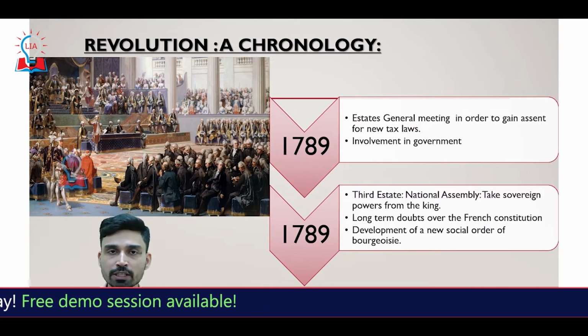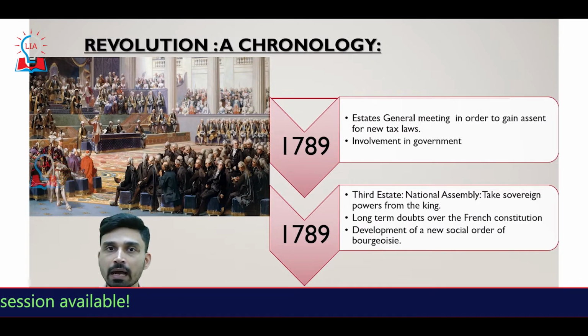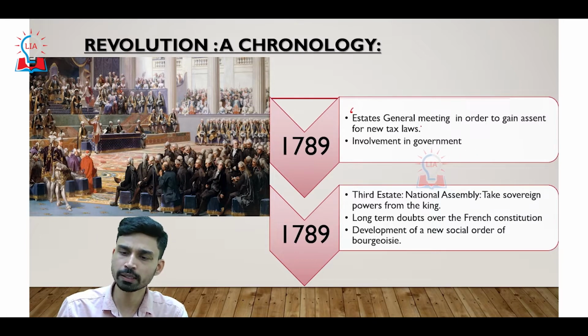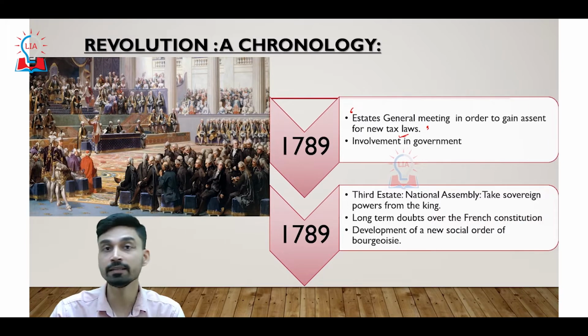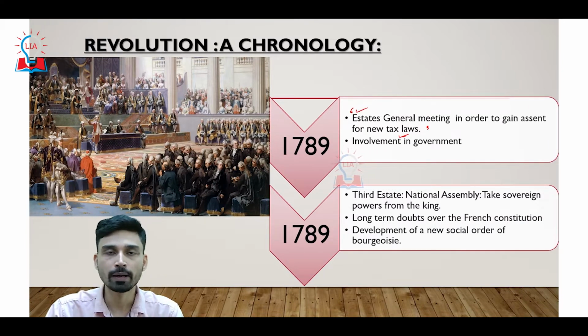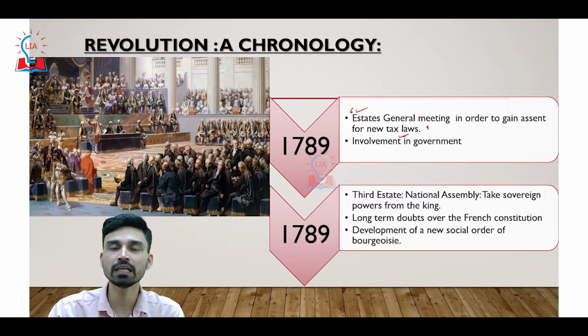And for imposition of extra taxes, King Louis XVI, after almost 175 years, decided to call a meeting of the States General. To remind you, the States General was a three-layered representation of society, with clergy at the top, nobles in the middle, and the peasant classes at the bottommost section. So, for gaining assent on the new tax laws, in the year 1789, Louis XVI called the meeting of the States General.